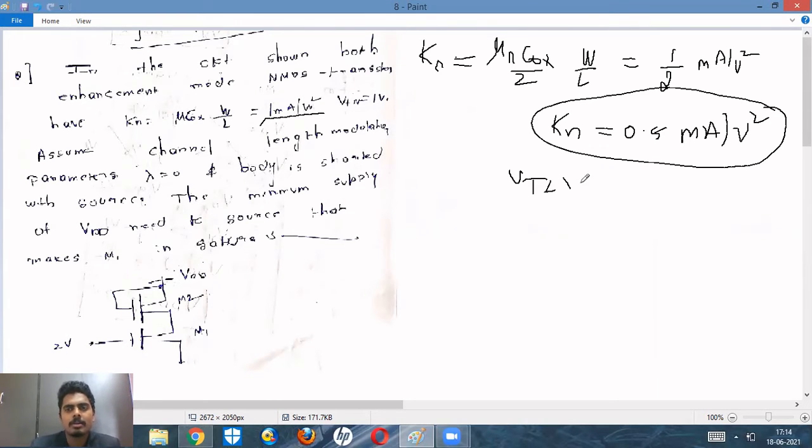VT is given, VT is nothing but 1 volt. Assume channel length modulation parameter lambda is equal to 0 and body is shorted with source. Obviously we know that the body is always shorted to the source, we already saw this in the circuit diagram while constructing it at the start.